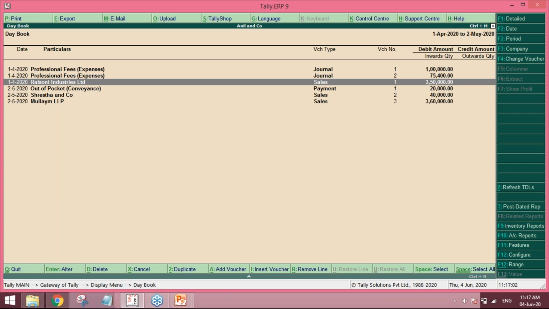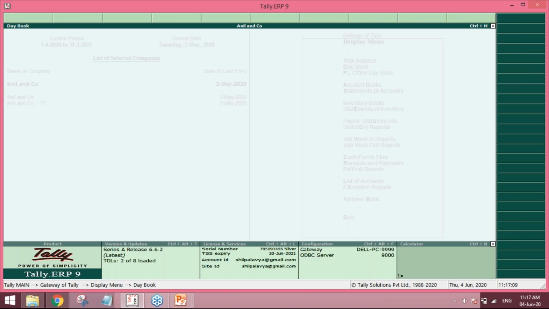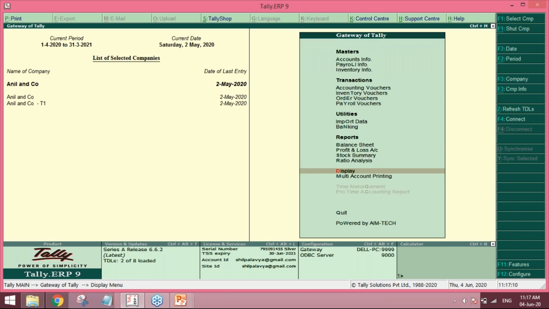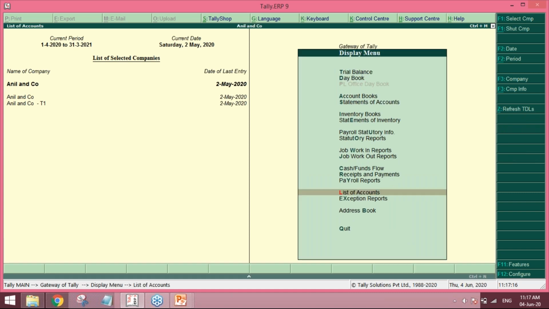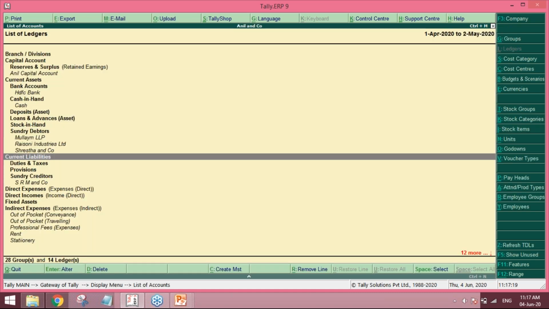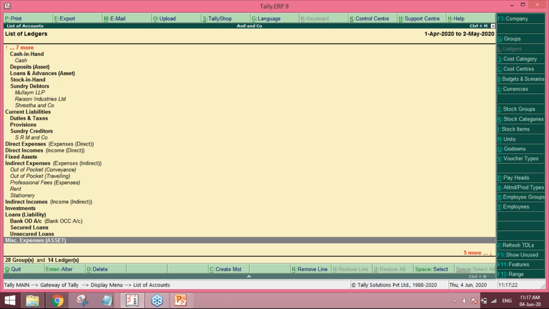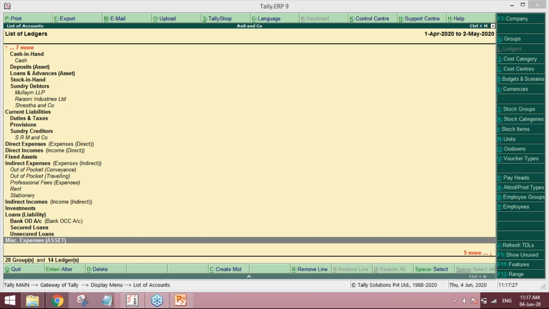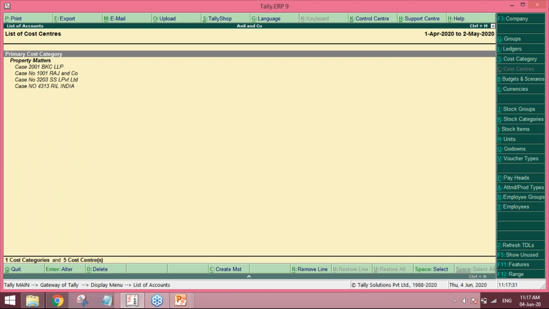Okay, so before we go to the transaction, let's understand some of the basics that we have created so that users would be able to appreciate the transaction. Here, go to Display, List of Accounts. On the right hand side, there is a button called Cost Centers. Since Anil and company are a law firm, we will see how they have maintained their cost centers.